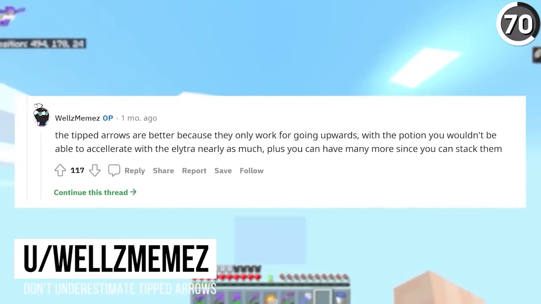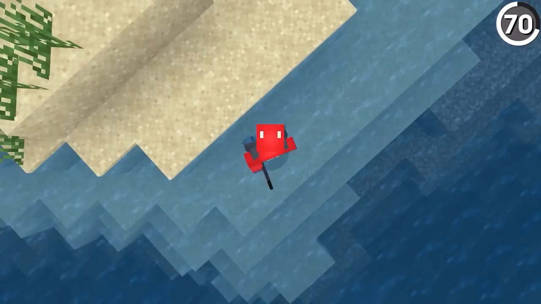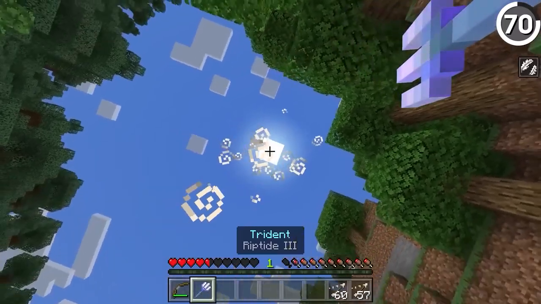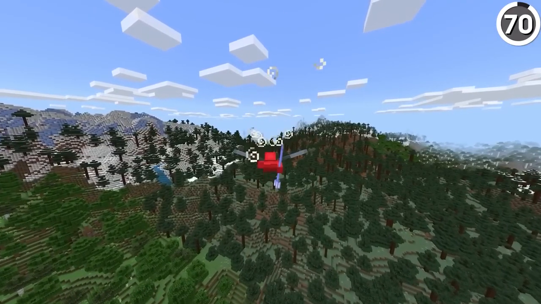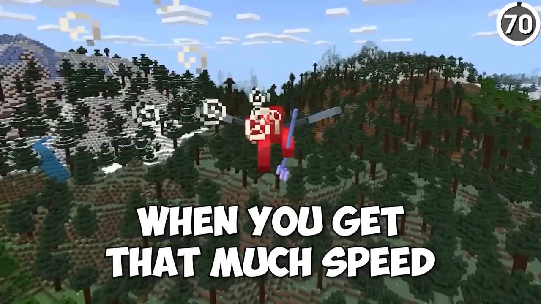And as pointed out in this comment, the reason that we use arrows in the first place is that the 11-second duration of the effect makes sure that it's only going to be active on the way up, because otherwise we'd just be slow falling through the air with our elytra, which is a little disappointing when you get that much speed on the way up.